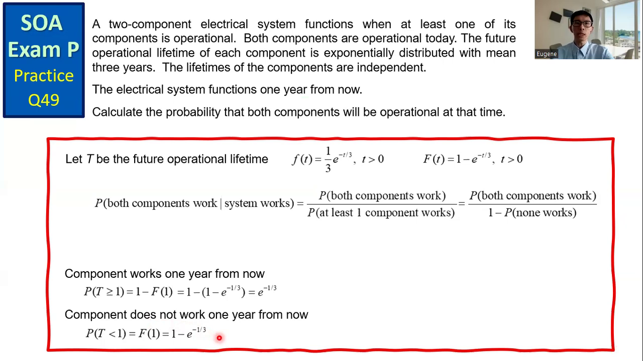Let T1 and T2 be the future operational lifetimes of the two components respectively. So this expression is rewritten as the probability that T1 greater than or equal to 1 and T2 greater than or equal to 1, over 1 minus the probability of the intersection of T1 less than 1 and T2 less than 1.